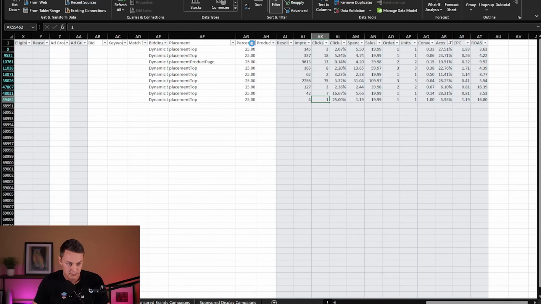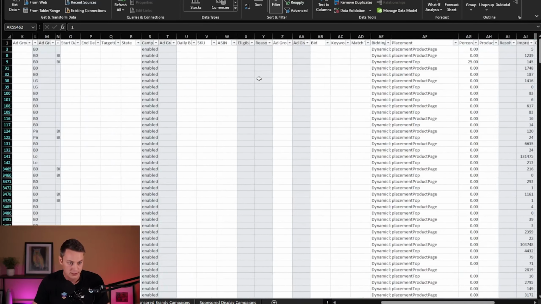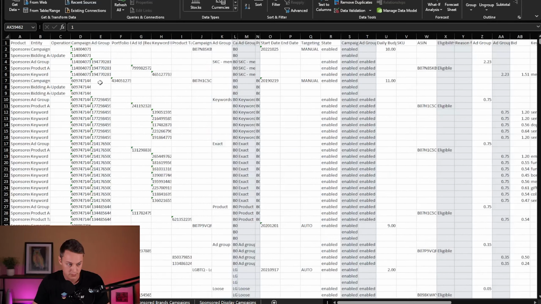And then next, we're just going to make sure we clear all of our filters. Actually, you can also just turn off the filters too. It's going to go back to exactly how it was. And then we're going to save. I'm hitting Control S and saving it.